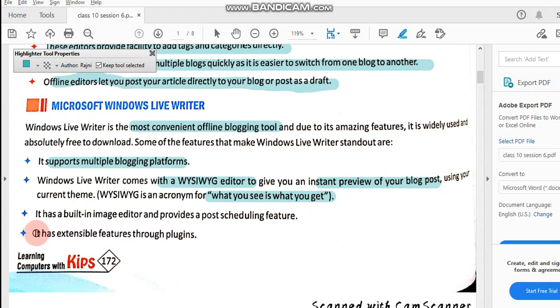That means whatever you are writing, you immediately get the result. It has a built-in image editor, so you can edit your image, and provides a post scheduling feature. It has extensible features through plugins. Even we have learned in the previous session, plugins are what? Plugins are software to view the post in a more effective way.